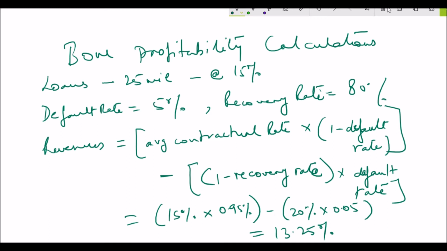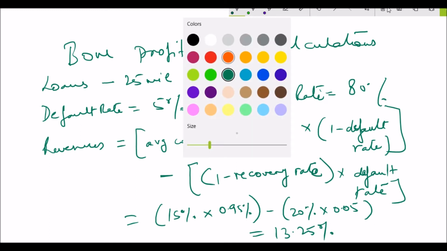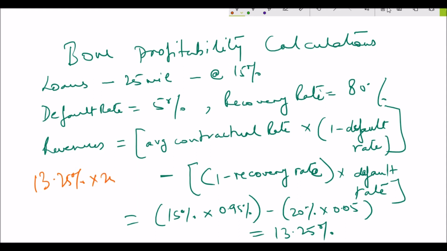This realized yield times our loan amount gives us our total revenues from loans. So 13.25% times 25 million gives us 3.3125 million. Now we need to compute the costs incurred by the bank in order to determine our profitability.